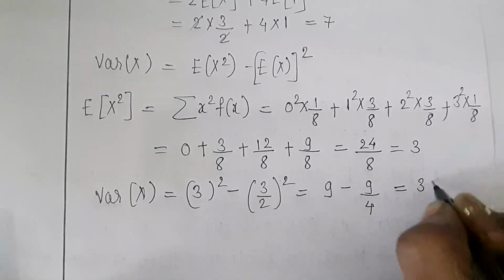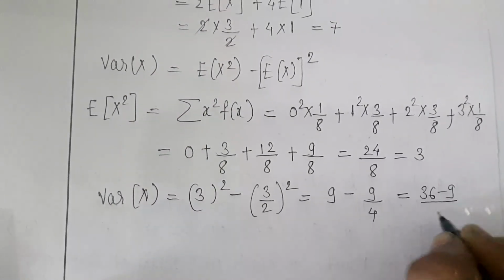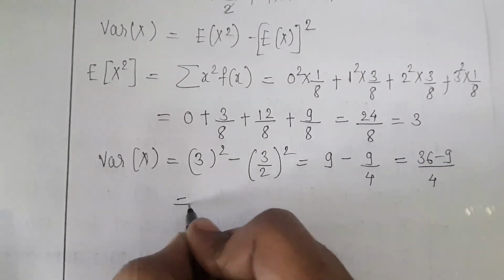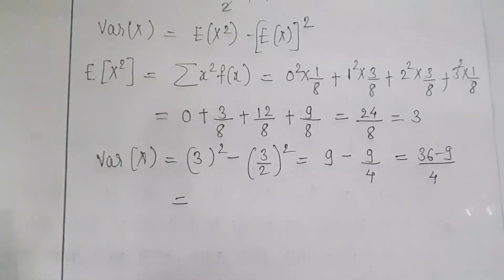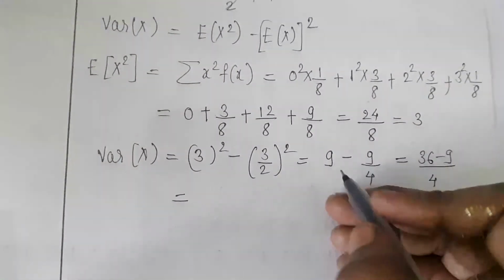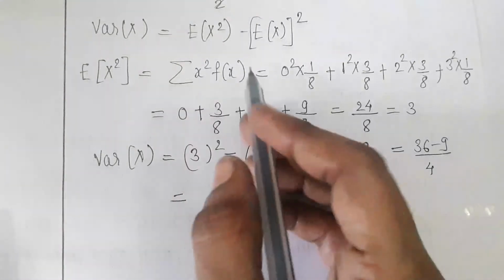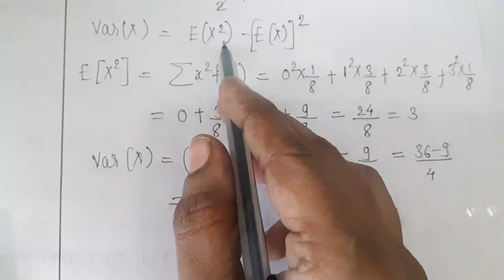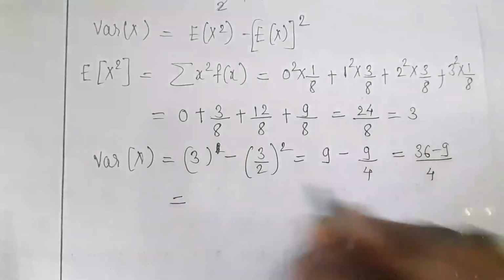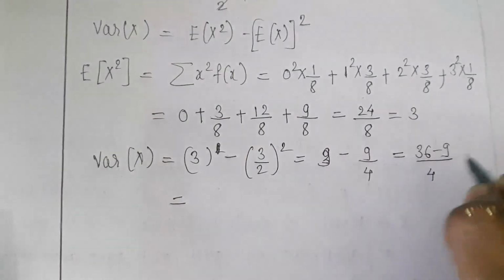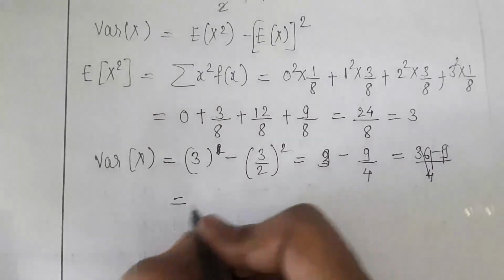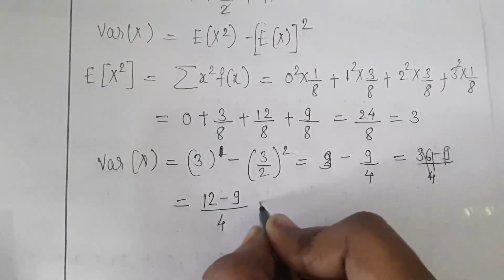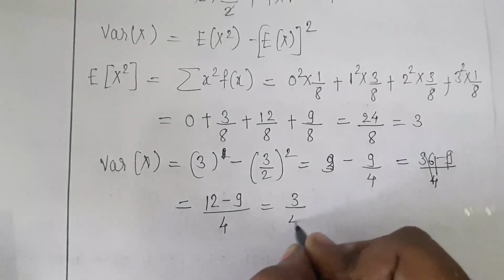So it is 36 minus 9 divided by 4, which is equal to, so this is not 9, actually this expectation of x square value is 3. So directly we need to substitute here expectation of x square, not square. So this is 3 minus 9 by 4. So 3 minus 9 by 4 means 12 minus 9 by 4. So it is equal to 3 by 4.